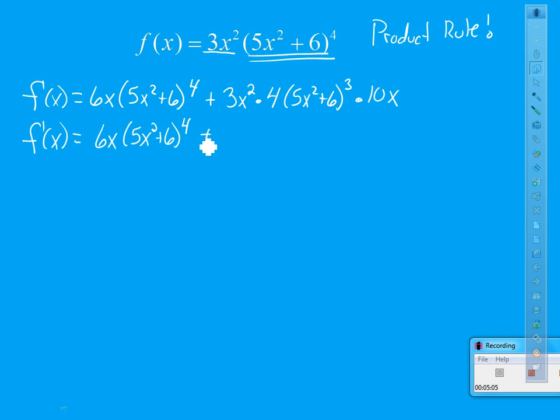So when I go to combine here, I'm going to go 3x squared times 4 times 10x. Well, 3x squared times 4 is 12x squared times 10x becomes 120x cubed times 5x squared plus 6 to the third.